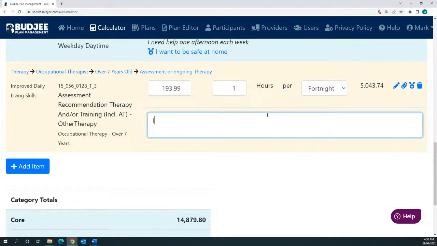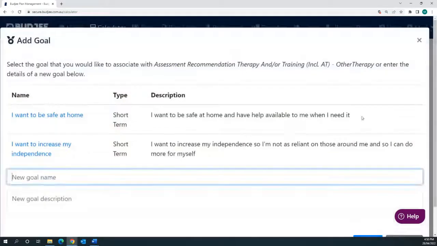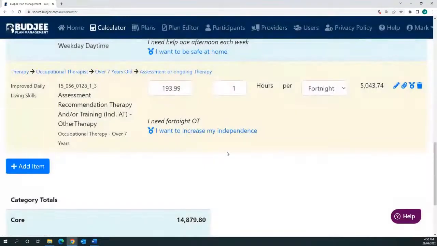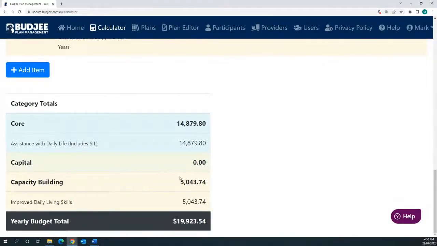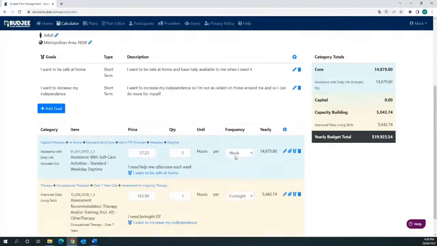I add my note, I need fortnightly OT. And once again, so that my planner can look at it, or my LAC, what are you working towards? What's the goal we're trying to achieve? I want to increase my independence. Again, it's now building into your plan so that you can see that the capacity building now has $5,043 put towards it. Now, basically from here, you just keep adding to your plan.